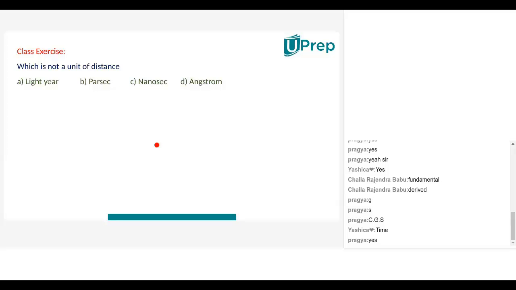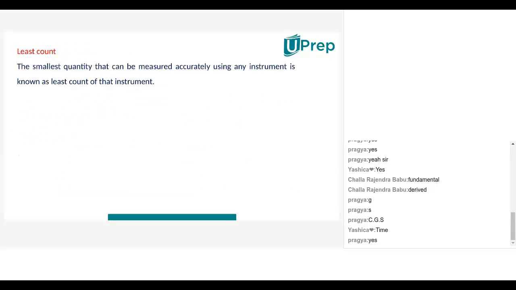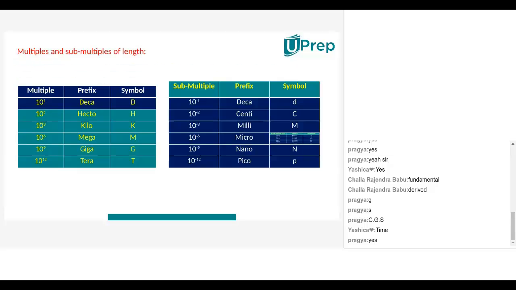Sir, what is it per sec? In that one, per sec something was there, right? Parsec is also a unit of distance, Nana. Parsec means 3.26 light years. If it is 3.26 times the light year, that will be called parsec.